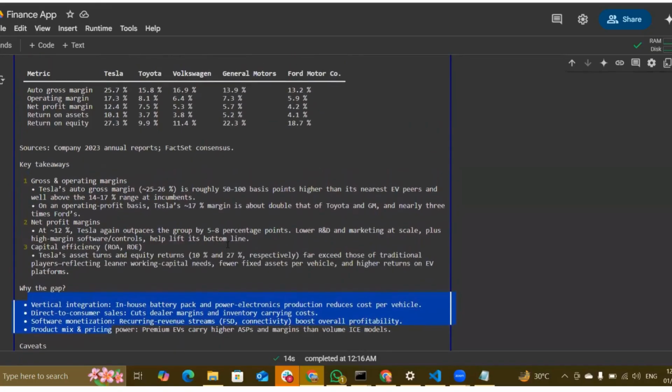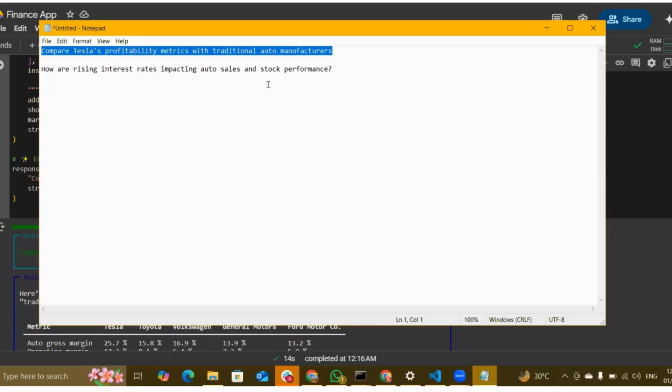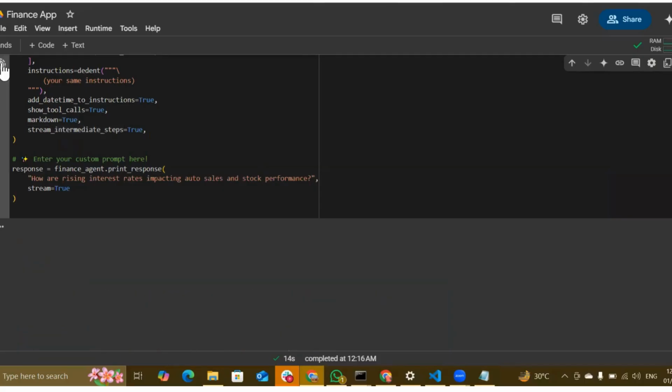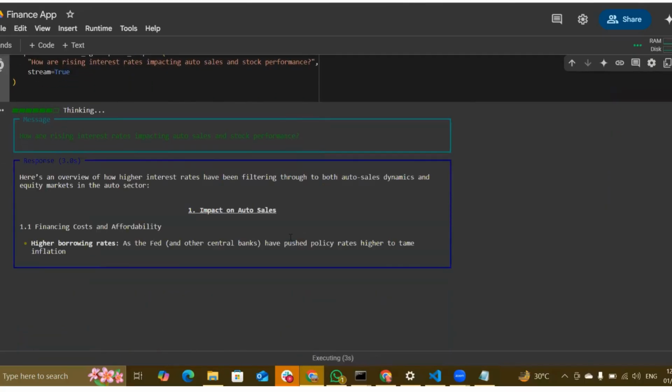So let's try a third query: how are rising interest rates impacting auto sales and stock performance. Okay, let's check this response.